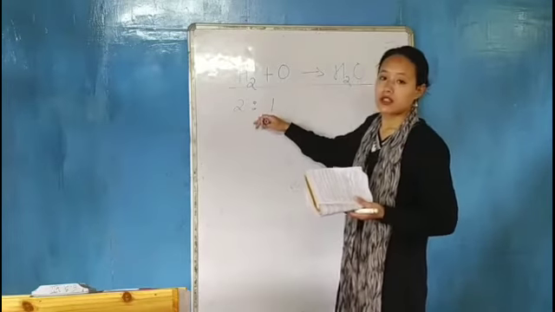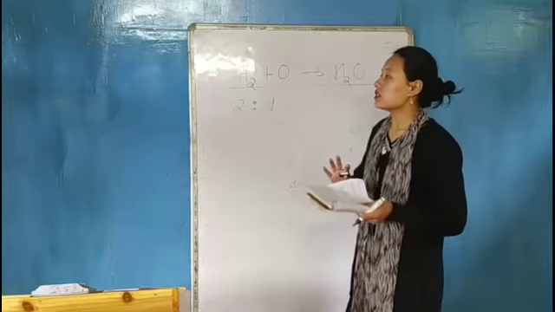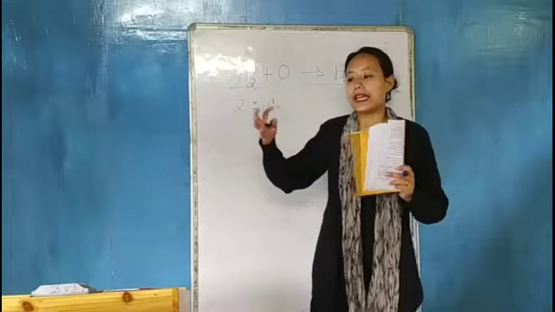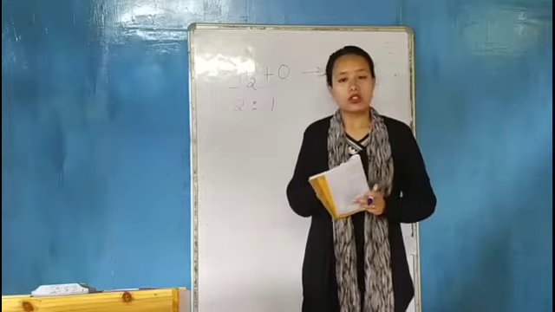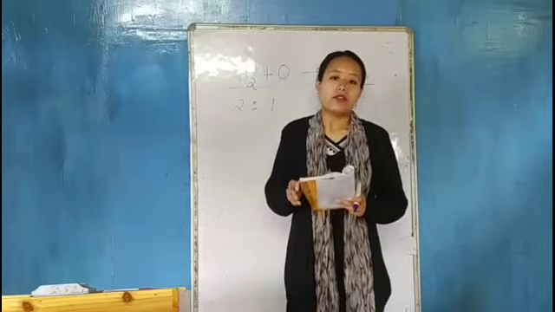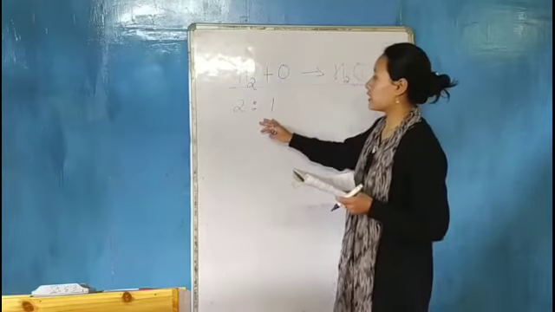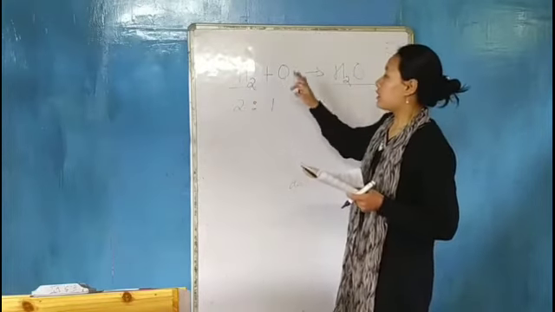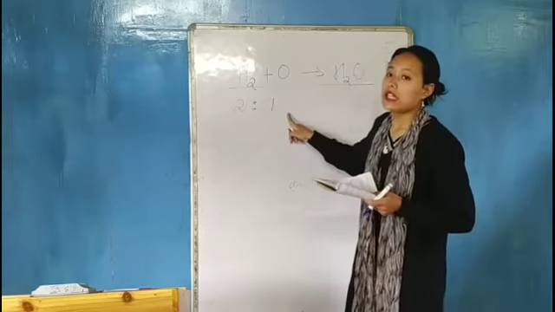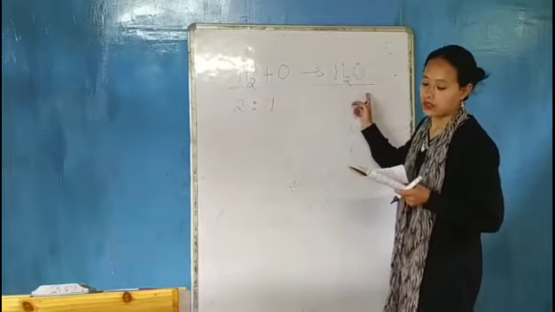So this is fixed. In any other compound also, whenever the elements are combining with each other, they will combine in a fixed ratio like this. So hydrogen and oxygen combine in a ratio of 2:1 in order to give water.